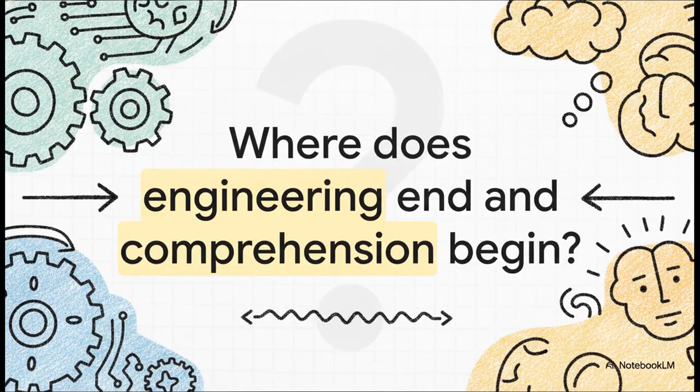And that really brings us full circle, doesn't it? Shannon brilliantly stripped away meaning to solve the engineering problem of how to move information perfectly from point A to point B. But it leaves us with something pretty profound to wonder about. If we can mathematically guarantee that a message arrives perfectly, completely regardless of its meaning, where exactly does the engineering of information end and human comprehension begin?